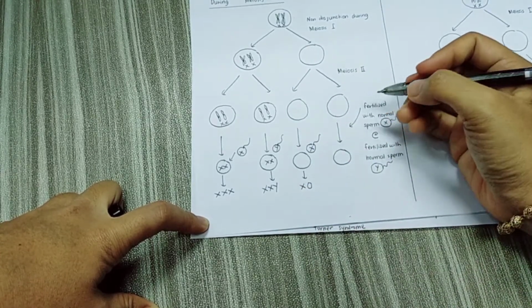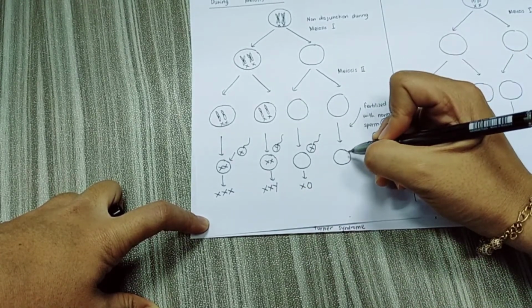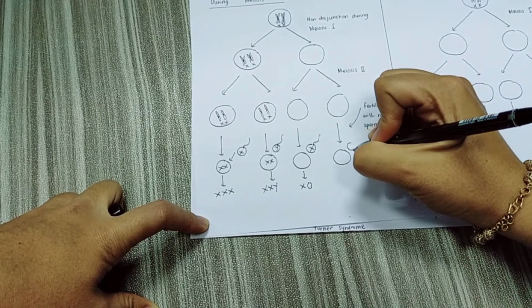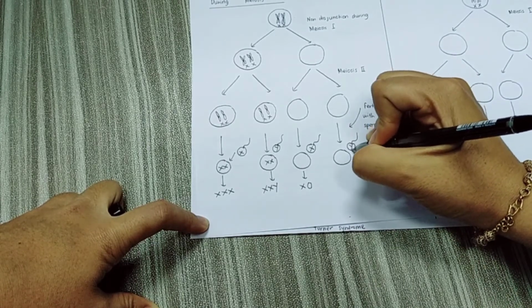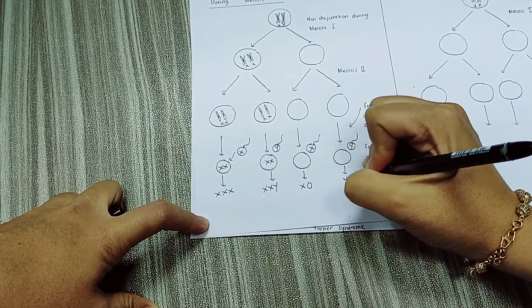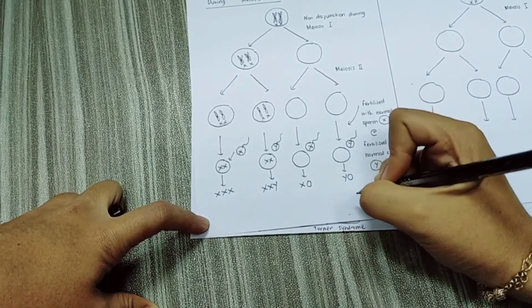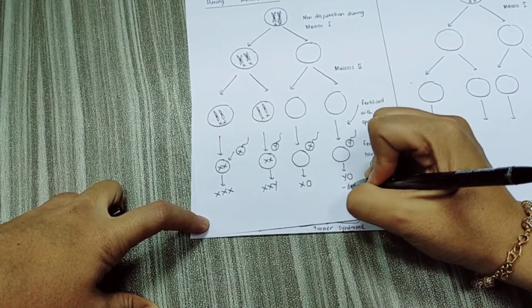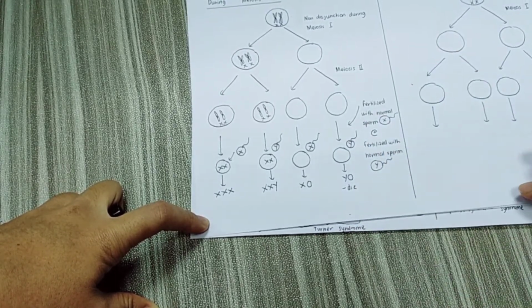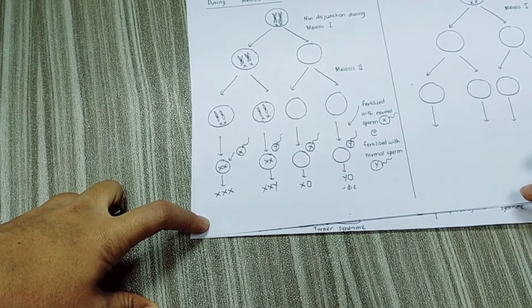Okay, what about the other one? If this abnormal ovum with no sex chromosome is fertilized with sperm that carries a Y chromosome, it will become YO. Okay, so YO usually dies, because the Y chromosome cannot carry enough genes, so it cannot survive.